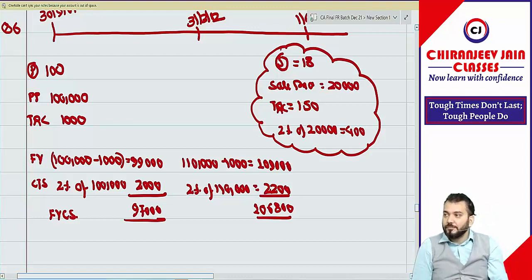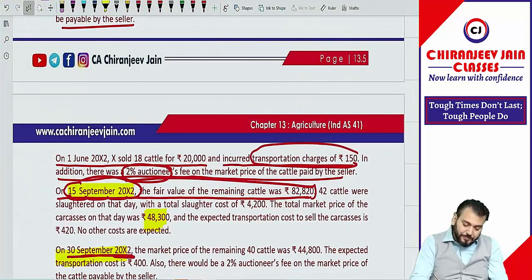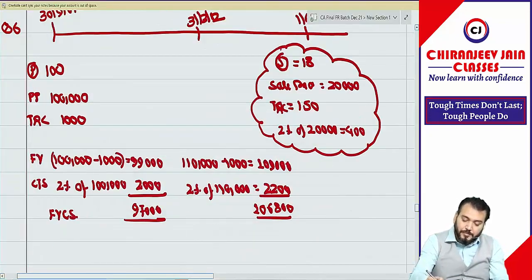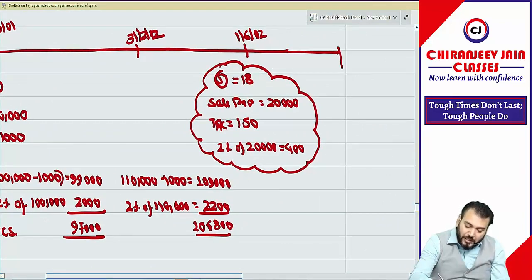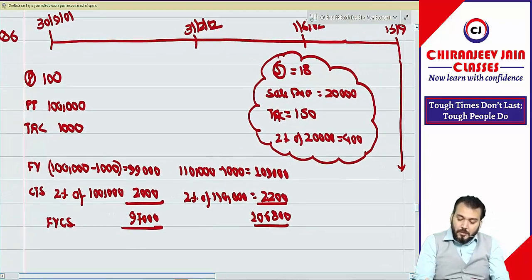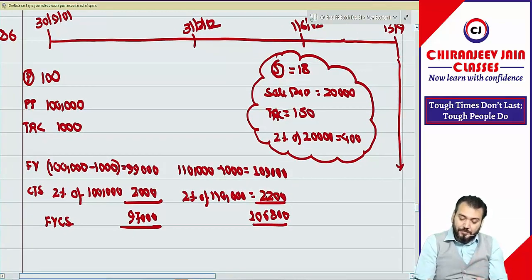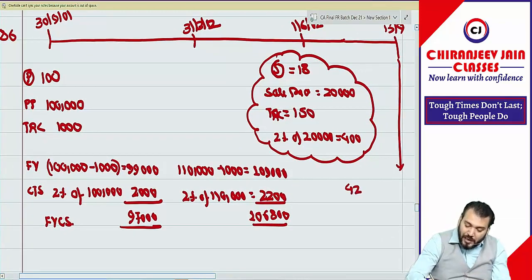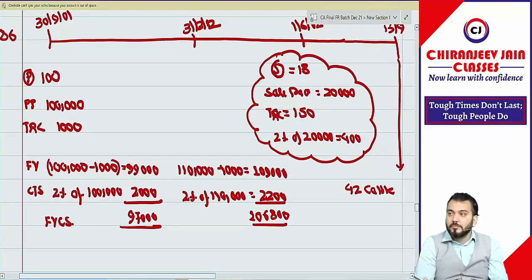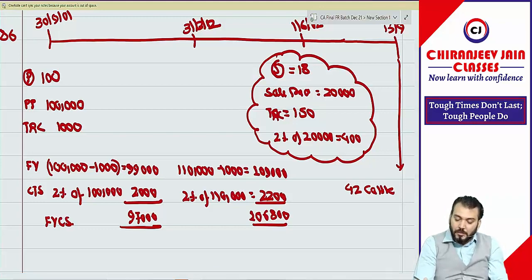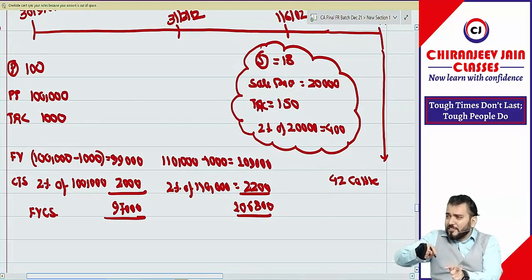You have understood this. Then what is the date? On 15th September, what happened? 42 cattle were slaughtered.